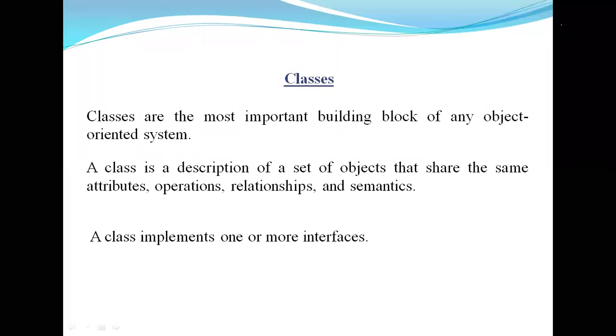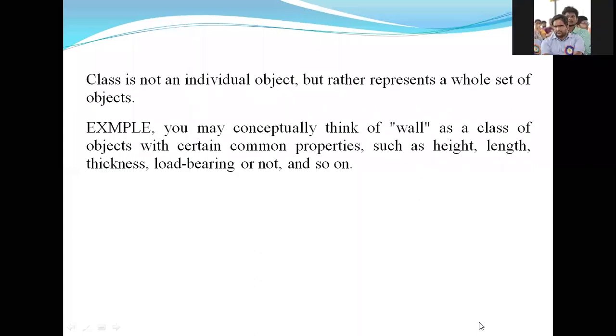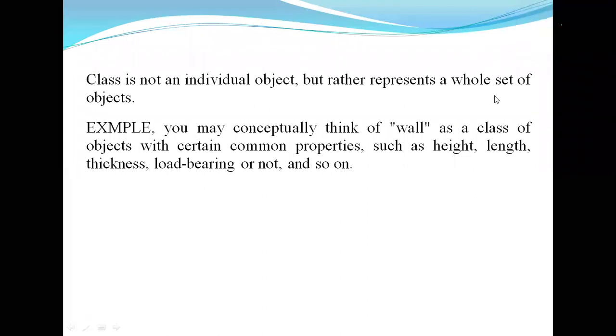Next, a class implements one or more interfaces, which means the class can interface with one or more classes. The class is not an individual object, but it represents the whole set of objects. Class means generalization of objects.